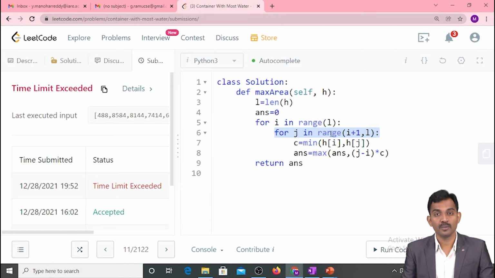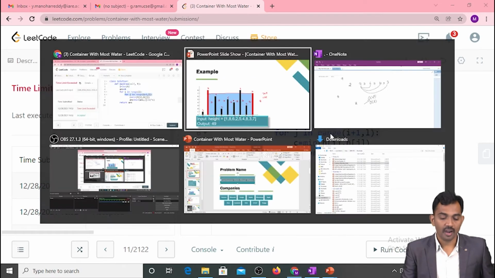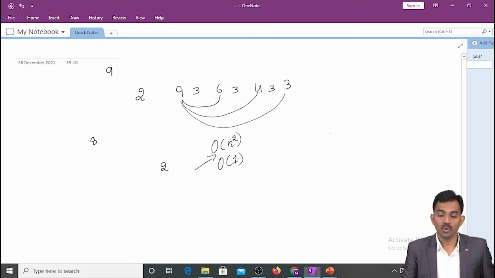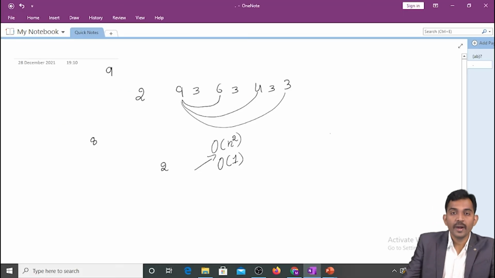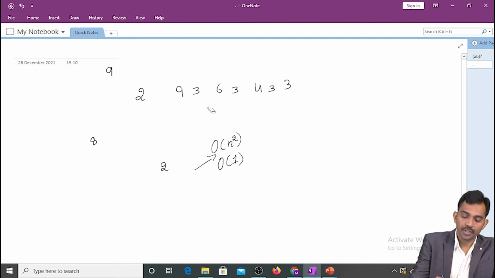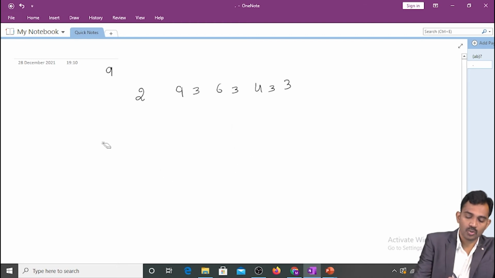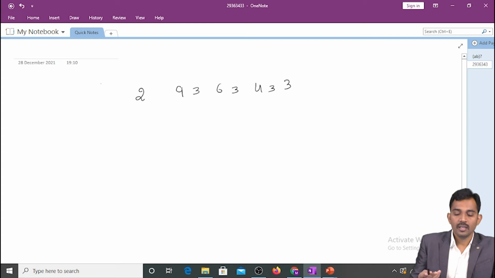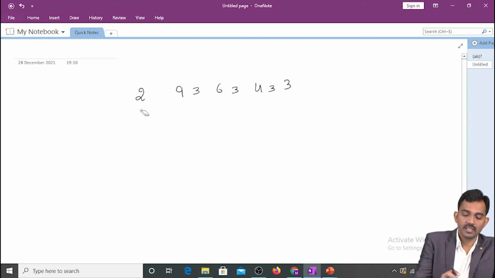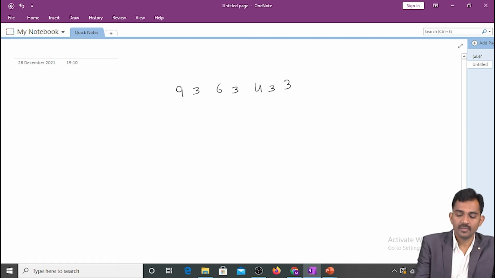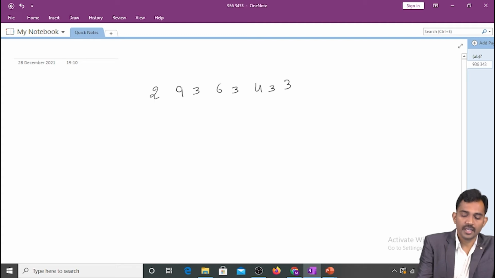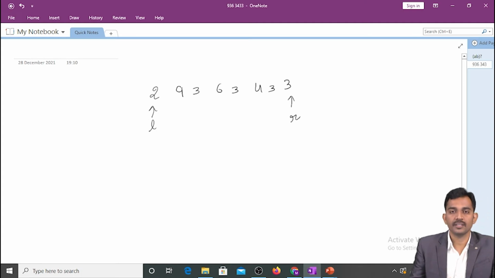Then how to solve this problem? I will tell you using the two-pointer method. What is the two-pointer method? Here I'm going to use the two-pointer method to solve this problem. These are the elements they gave, and 2 is also there. This is the left pointer and this is the right pointer.